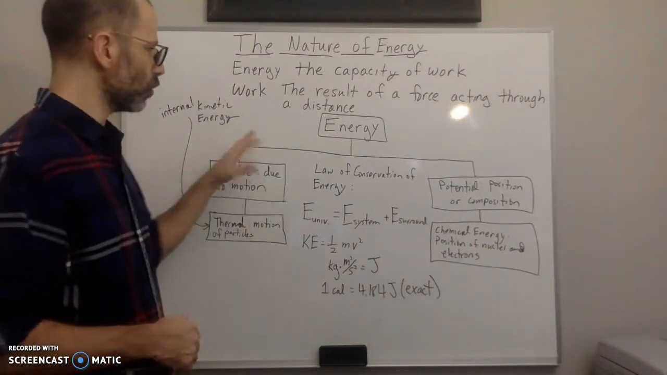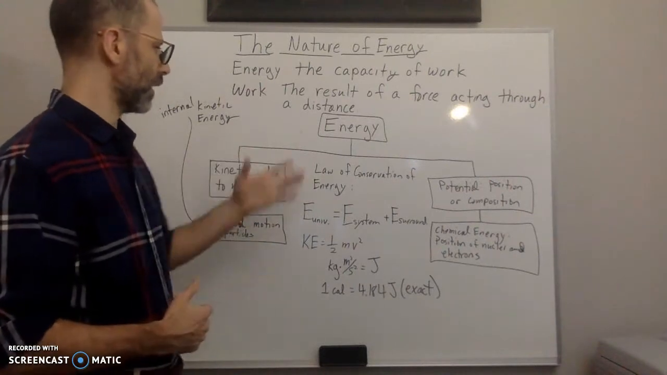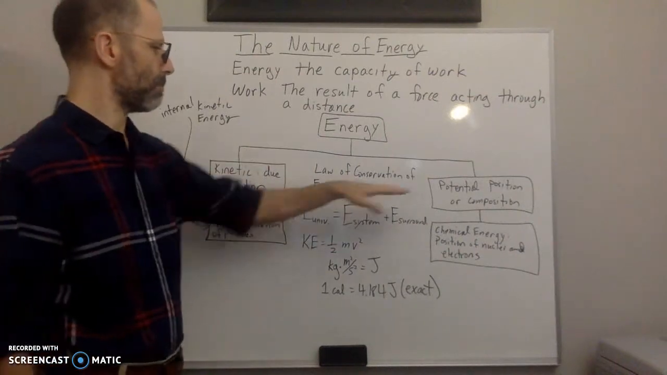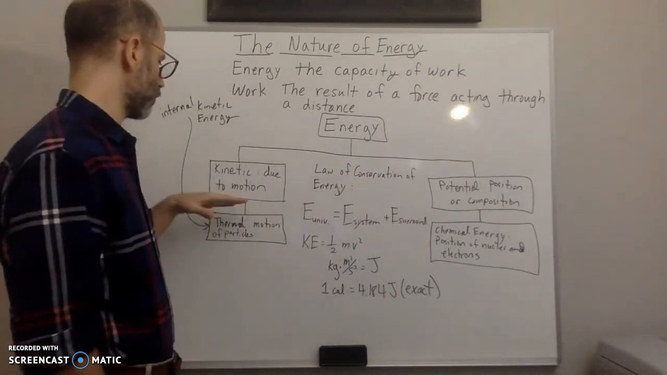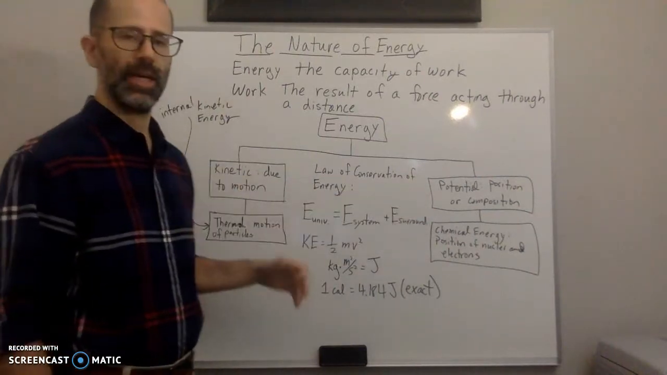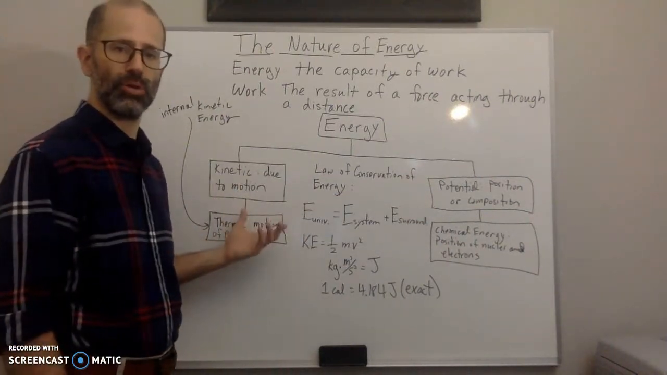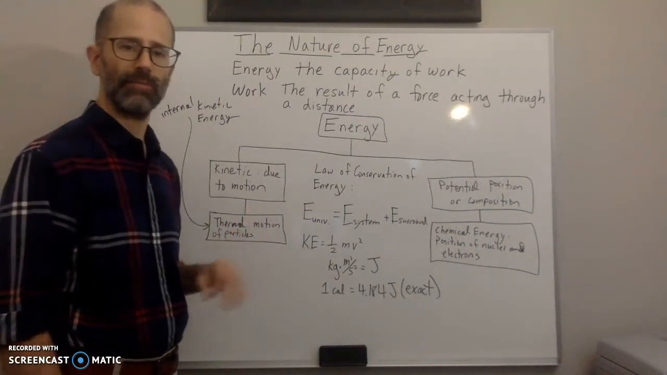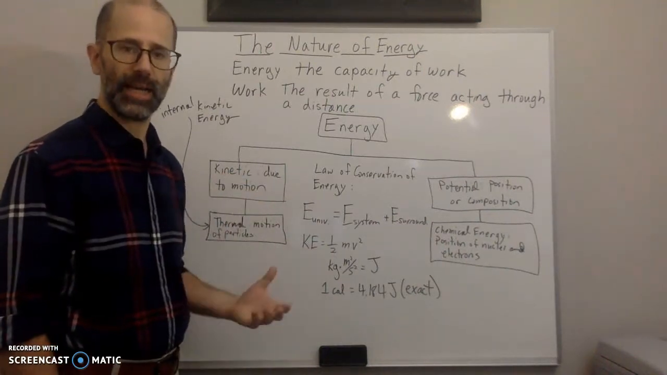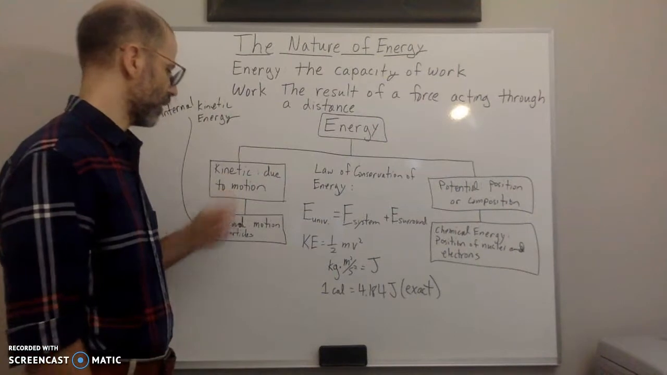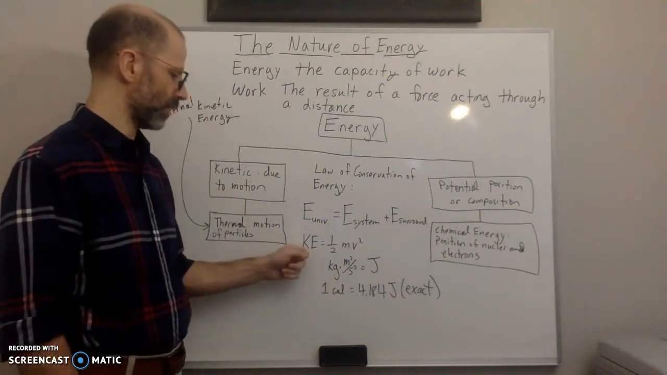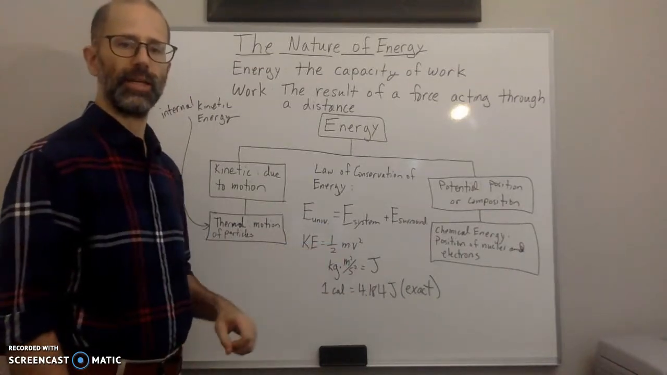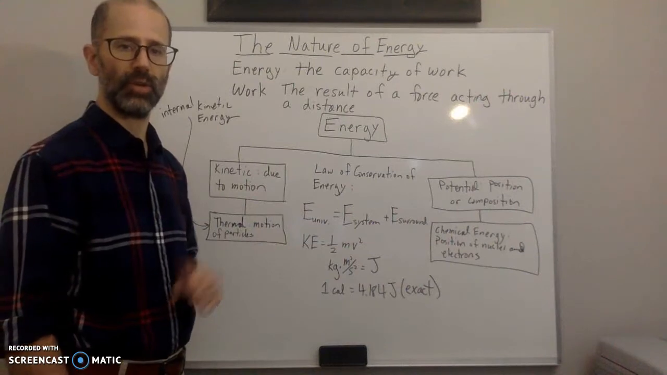So here I have a little diagram to see where energy fits in and how it's divided. Energy is divided into two main groups: kinetic energy and potential energy. Kinetic energy is due to motion, so it's the energy of motion. Anytime something is moving, it's going to have kinetic energy. So, energy due to motion. And here is the equation for kinetic energy: kinetic energy is equal to 1/2 mv squared. We saw that earlier in the chapter when we were dealing with gases, the motion of particles.